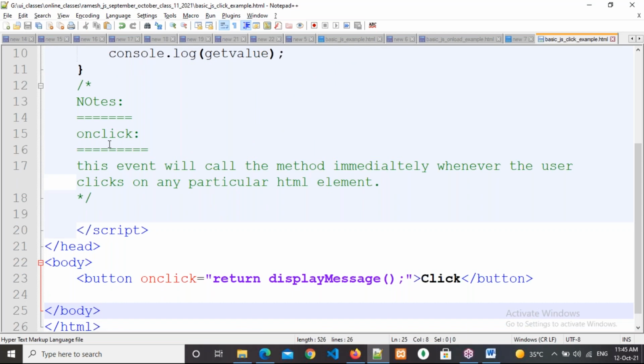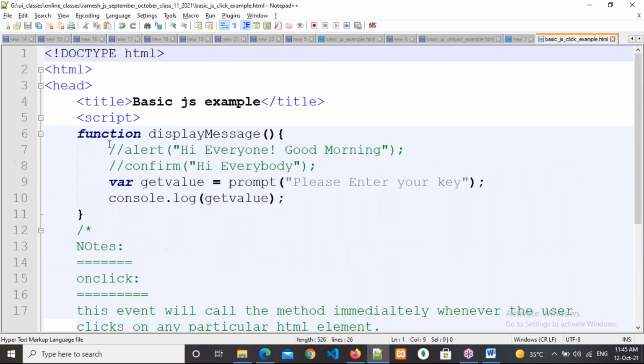It is for calling only. The function is a predefined keyword. Now see here, what type of JavaScript is this?